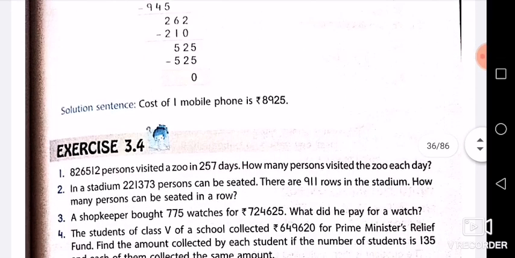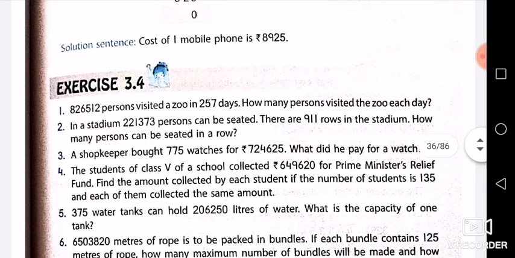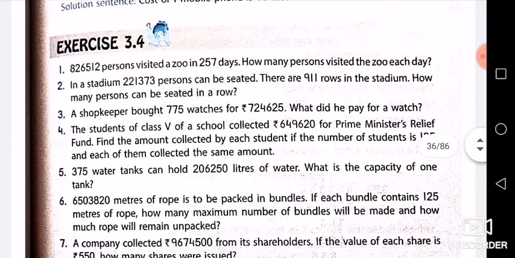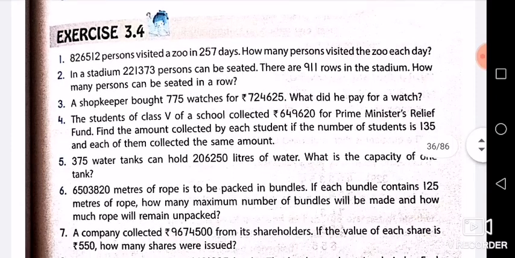And similarly, a question from the exercise we will take, which is the same as this example 2. That is question 3. A shopkeeper bought 775 watches for rupees 7,24,625. What did he pay for a watch?